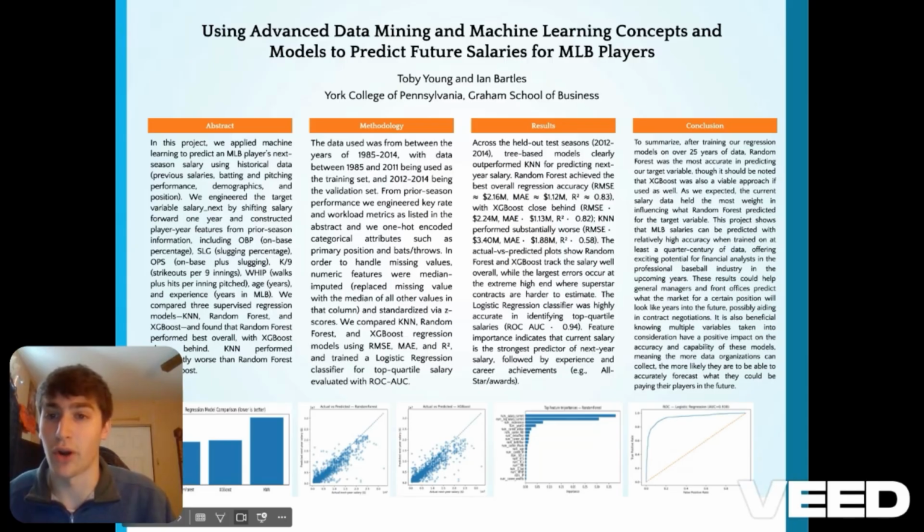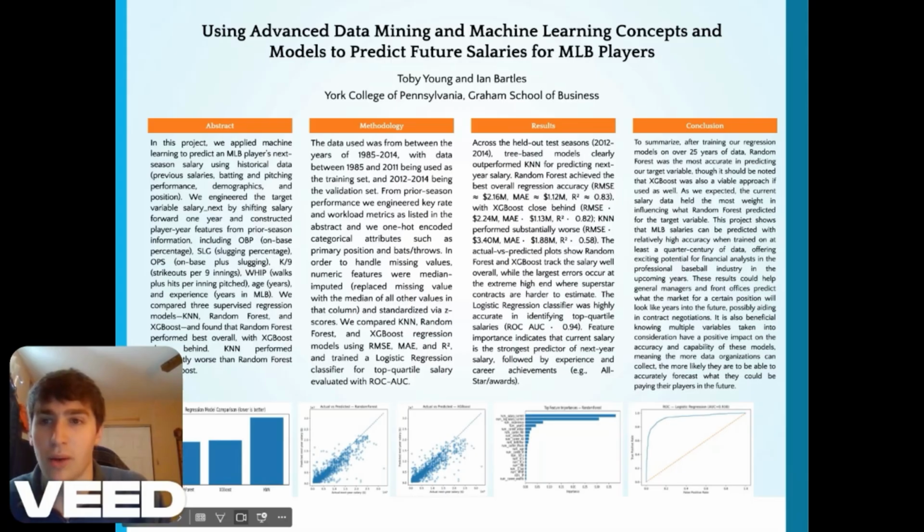We engineered the target variable salary next by shifting salary forward 1 year and then constructed player year features from prior season information. And these are the hitting and pitching statistics that we used. So they were OBP, which is on base percentage, how often your hitter is getting on base, slugging percentage, which gives each hit its own weight. So your doubles, triples, and home runs are going to be weighted more than your singles. OPS, which is on base plus slugging.